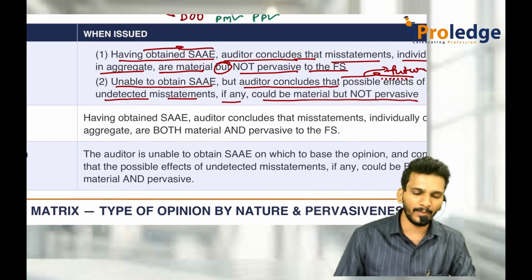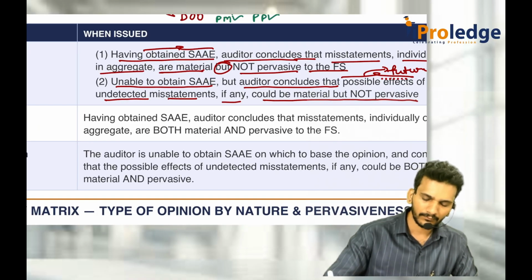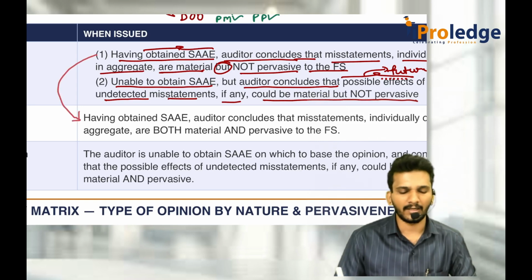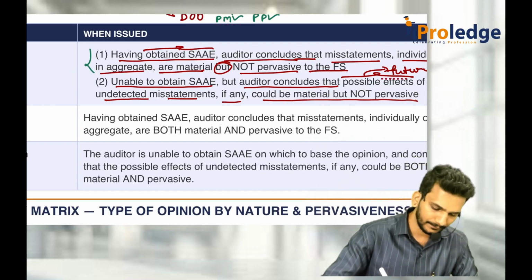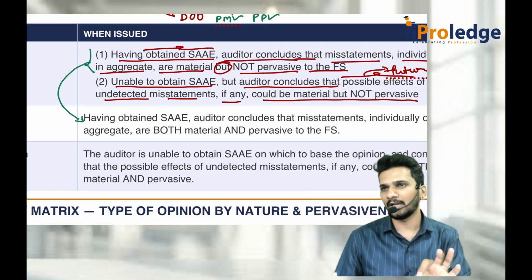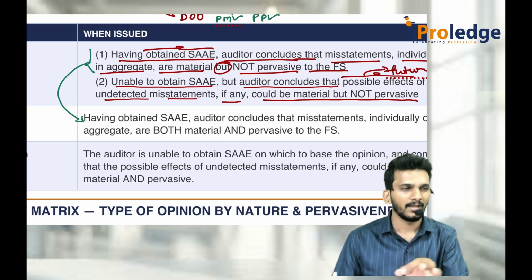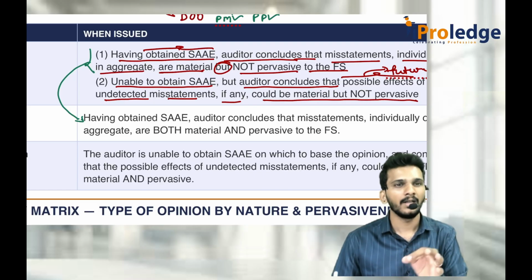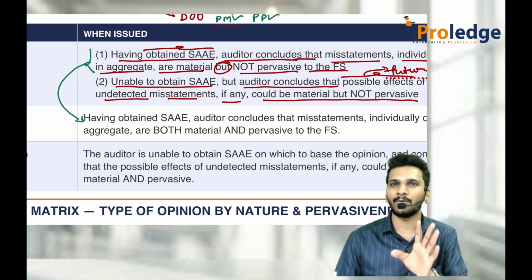So what is an adverse opinion? An adverse opinion is given by the auditor only when the first point is the same here also. But the difference here is, in the first point you obtained sufficient and appropriate audit evidence and concluded that misstatement is there but pervasiveness is not there. In the adverse opinion, you obtained the sufficient and appropriate audit evidence, but you conclude that misstatement is there as well as pervasiveness is also there. Then it is an adverse opinion.